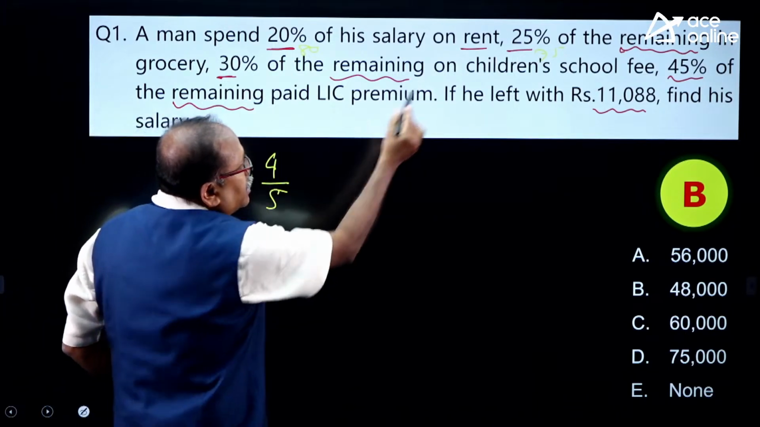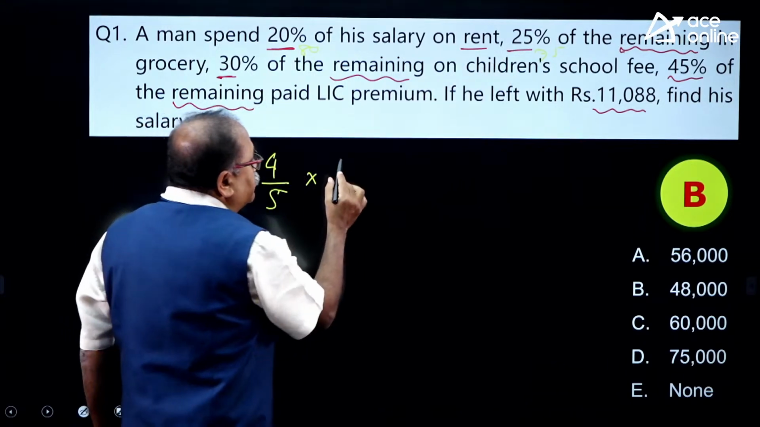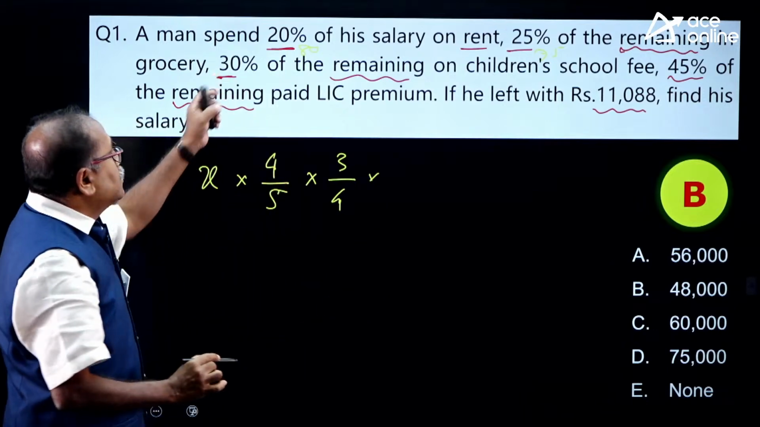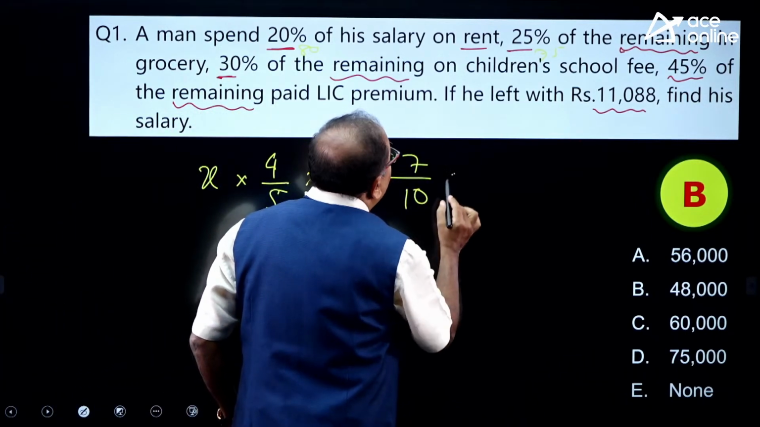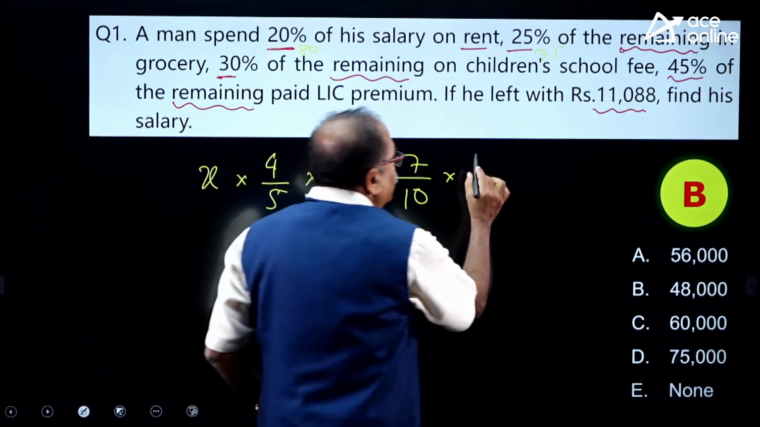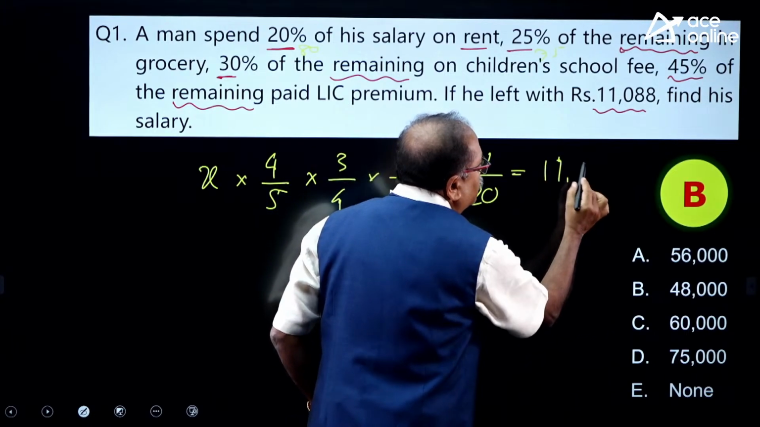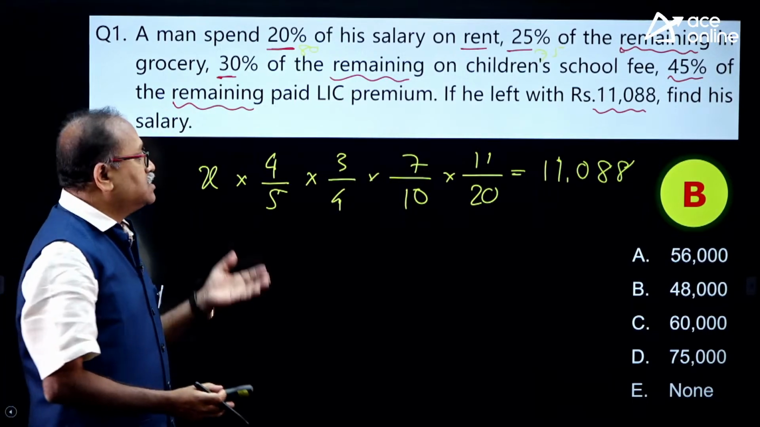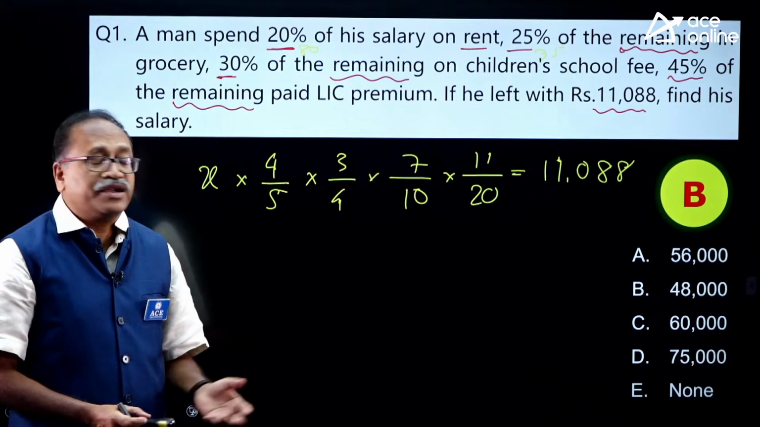Now 4 by 5, and he is left with 75% after 25% is spent, which is 3 by 4, and again he spends 30%, means 70% is left, 7 by 10, and again he spends 45%, means 55% is left, that is 11 by 20, which is equal to 11088. That's what is given, and that's the reason I said it's a very direct and stereotypic question. So by cancelling this, you get the answer.